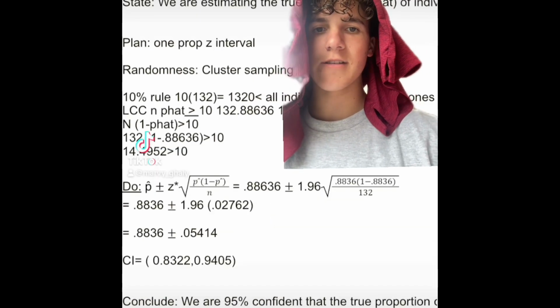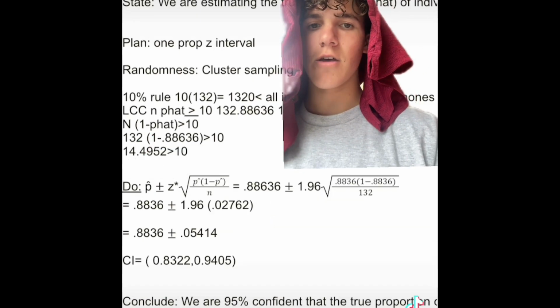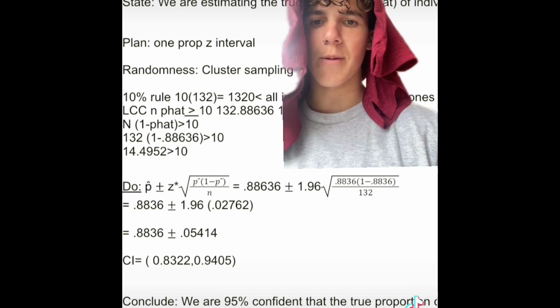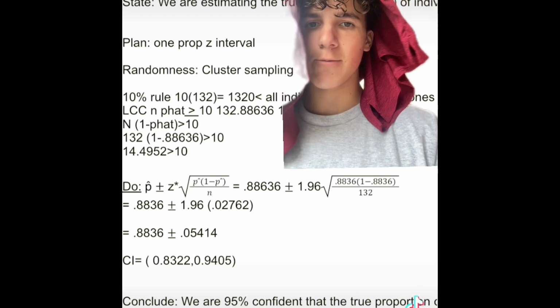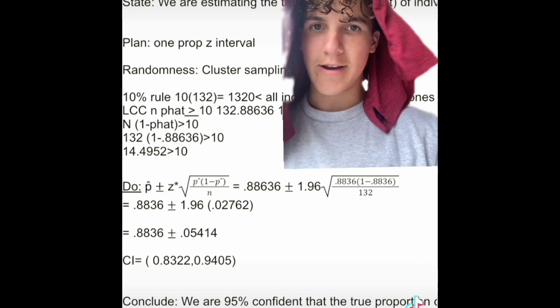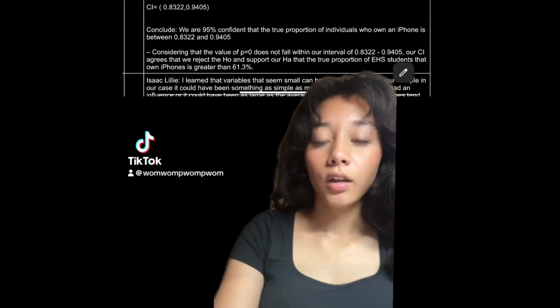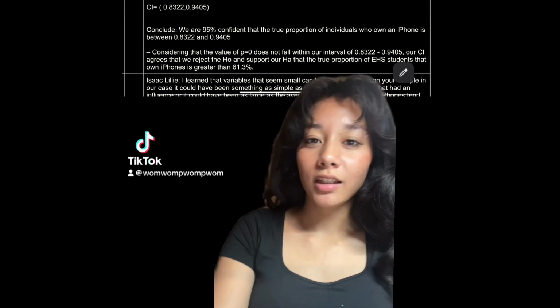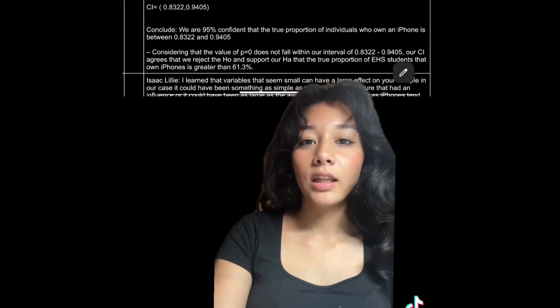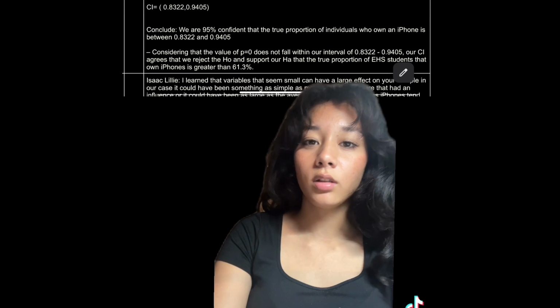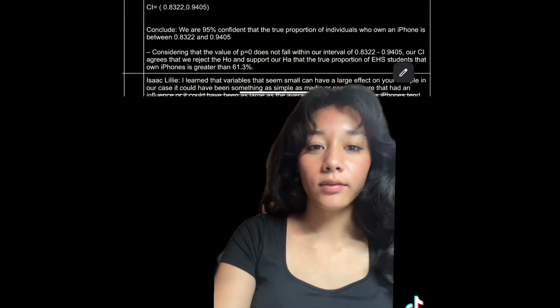After completing the confidence interval by adding and subtracting the margin of error from our p-hat, we got a confidence interval between 0.8322 and 0.9405. For our confidence interval, we are 95% confident that the true proportion of individuals who own an iPhone is between 0.8322 and 0.9405.